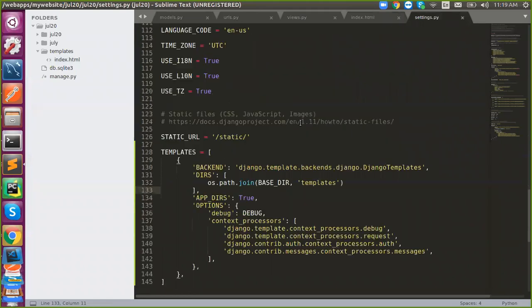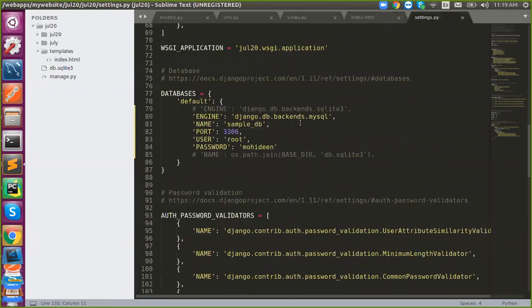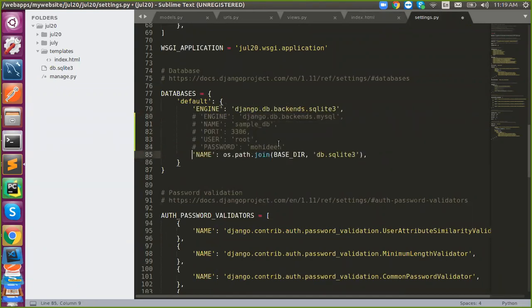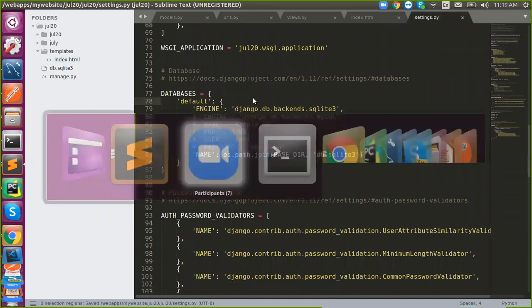Remove the default database settings. I said this is for MySQL, right? Remove everything and just say enable engine and name. The name is the base directory, and take the name. This is what it is. It has a default database, so we don't need any DB setup. This is fine. Now I'm changing it.